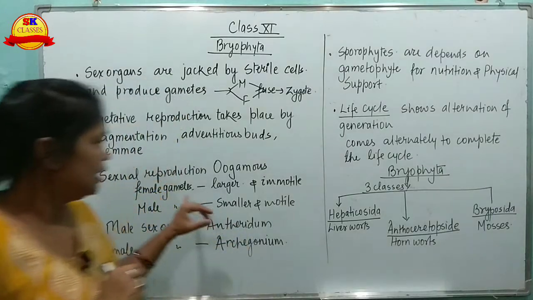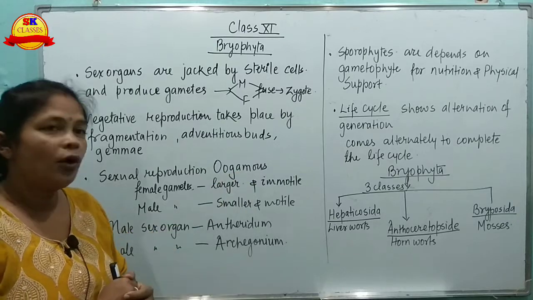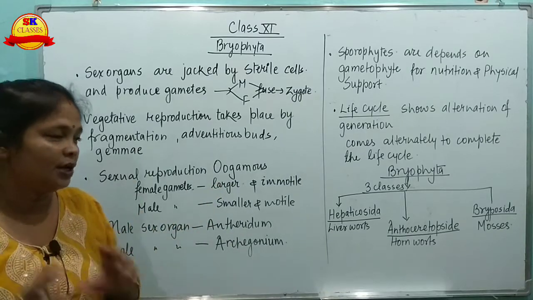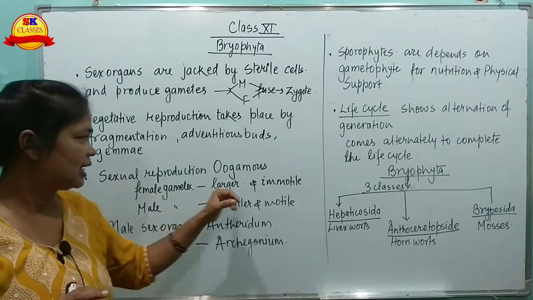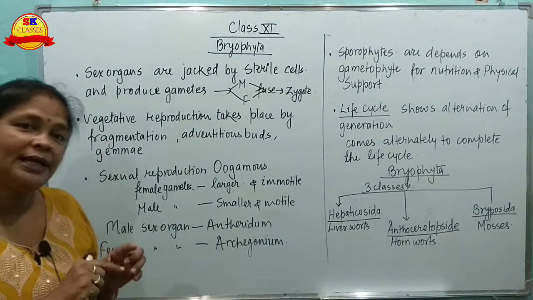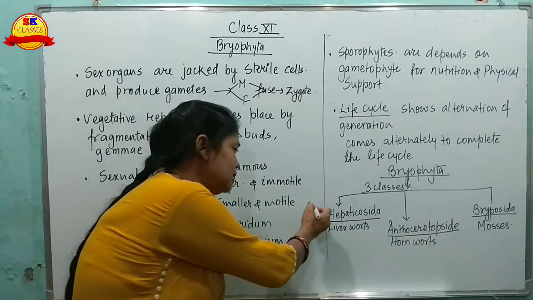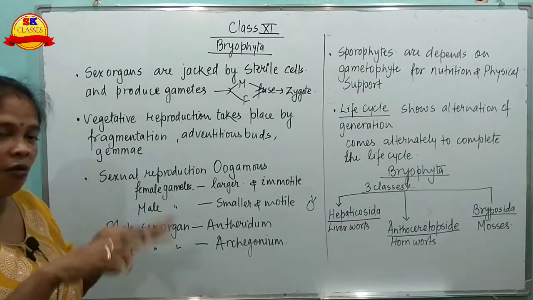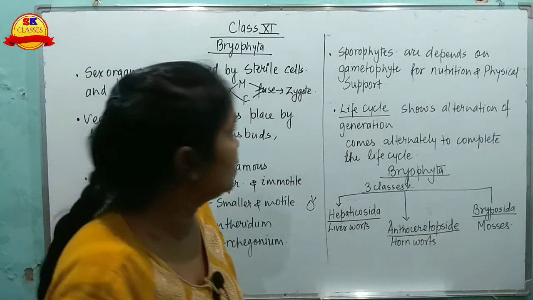Sexual reproduction. In the sexual reproduction of these bryophytes, the type is oogamous, meaning both the gametes are different in size. The female gamete is larger and immotile because it is not moving, it is fixed at a point, and the male gamete is smaller and motile; it can move because flagella are present in the male gamete. These flagella help it move and swim in the water. The male sex organ is called antheridium and the female sex organ is called archegonium.